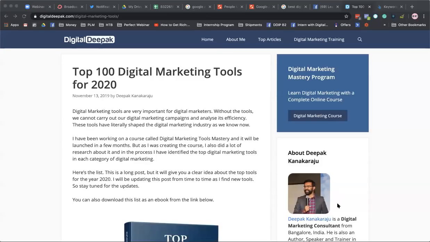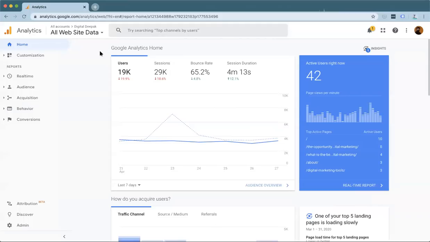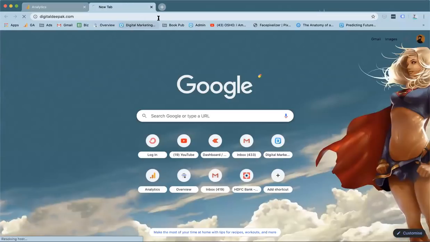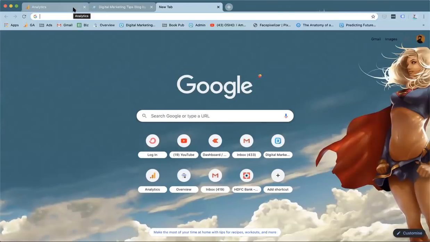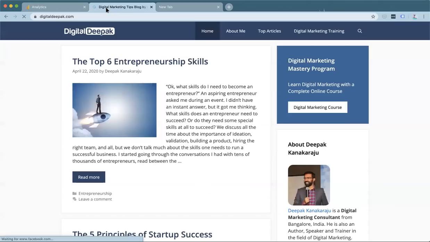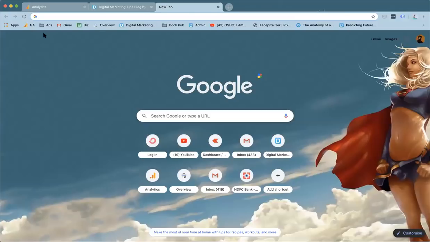Here you can see that this is my Google Analytics dashboard, and I hope that you are comfortable with Google Analytics, right? If you are comfortable with Google Analytics, say yes in the chat box, or if you don't know about Google Analytics, type no in the chat box. All right, so a lot of people don't seem to know about Google Analytics.